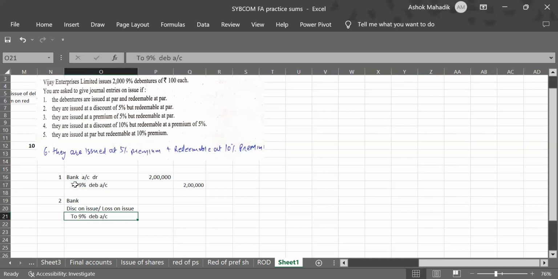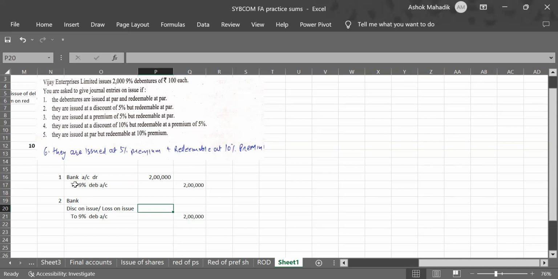Okay, I told you that against debenture, always write full face value. So 2000 into 100, 2 lakhs. This is very important to get values. And 5% is the loss discount we gave. Whenever any percentage is there, always calculate this percentage on the face value of that debenture.